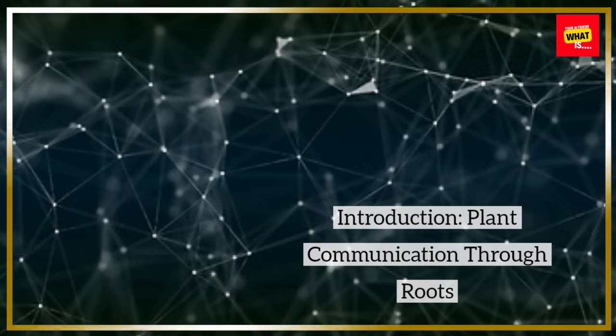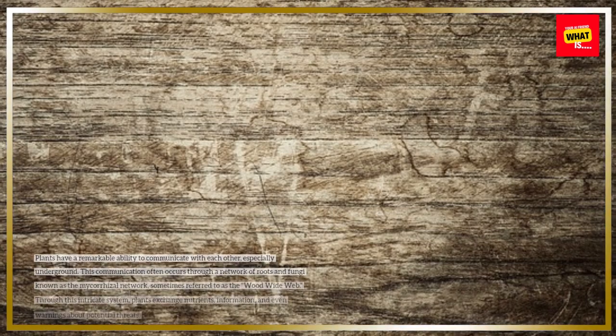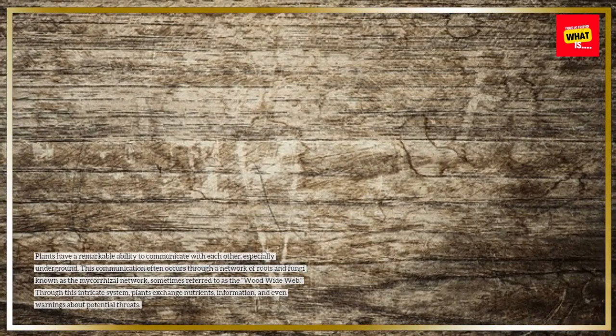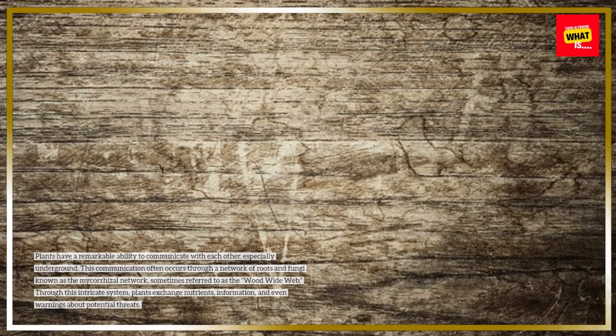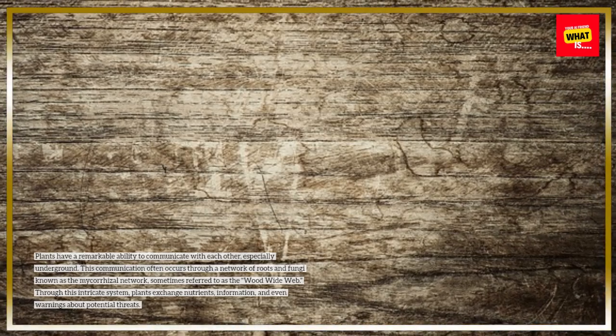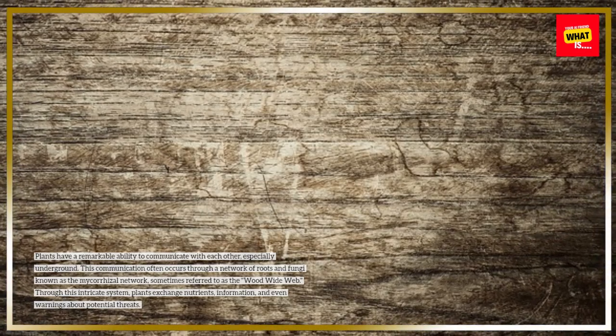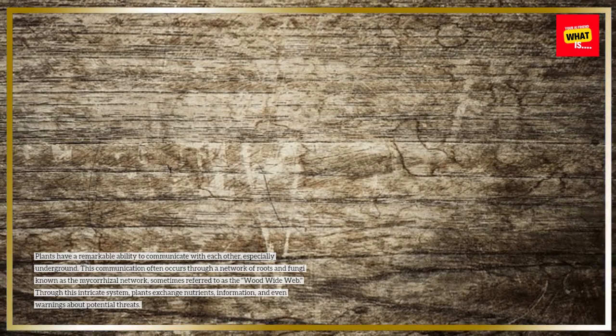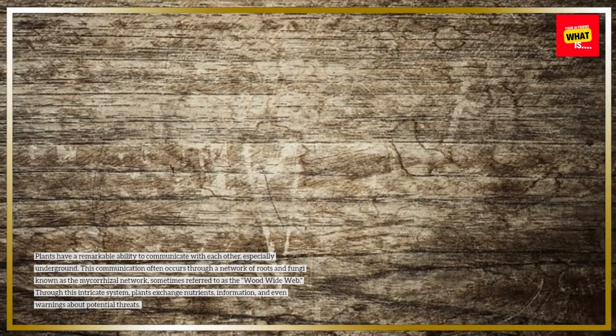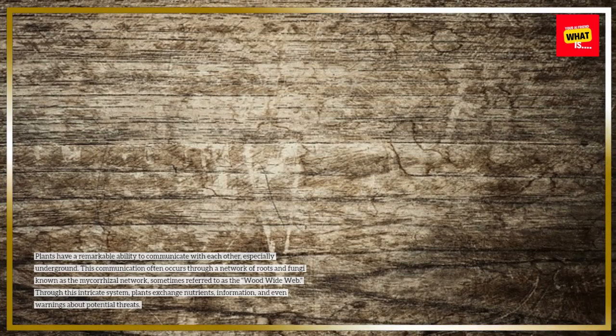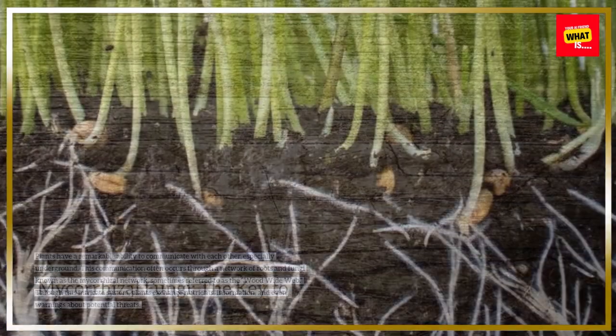Introduction: Plant communication through roots. Plants have a remarkable ability to communicate with each other, especially underground. This communication often occurs through a network of roots and fungi known as the mycorrhizal network, sometimes referred to as the wood wide web. Through this intricate system, plants exchange nutrients, information, and even warnings about potential threats.